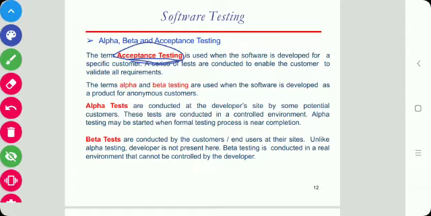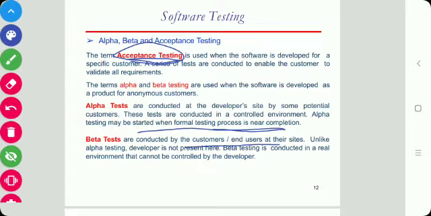Alpha testing is conducted at the developer's site by the customer. These tests are conducted in a controlled environment and the developers are present. Beta tests are conducted at the customer or end user site, and the developer is not present. It is done on the customer side, not in a controlled environment but in the real environment, and the developer is not present.